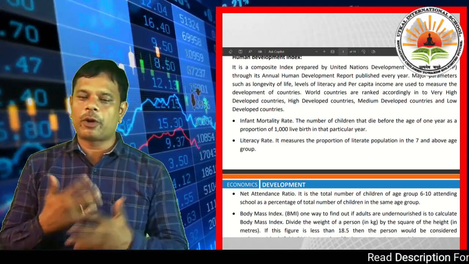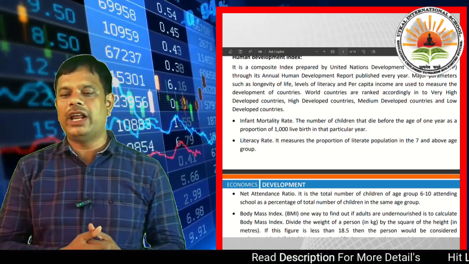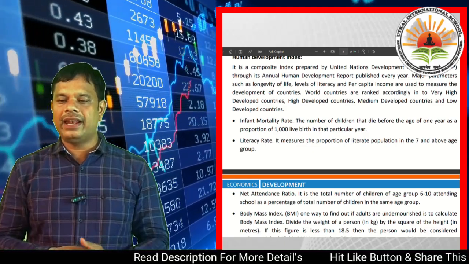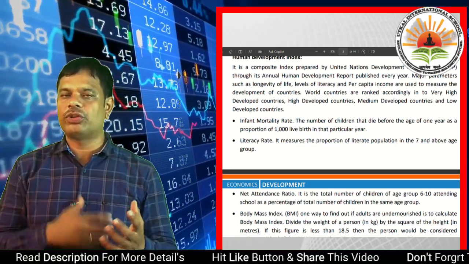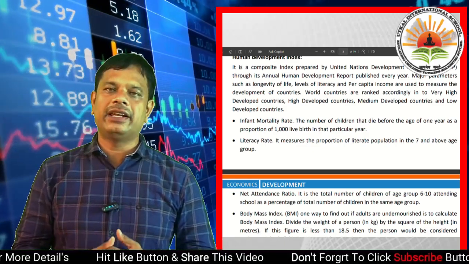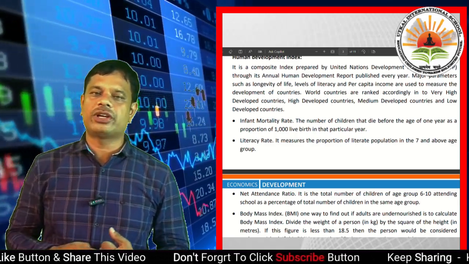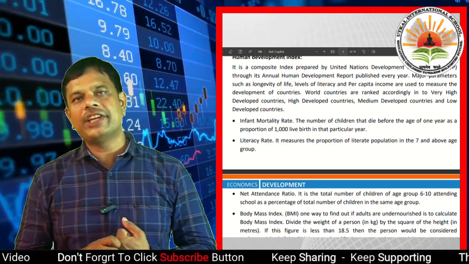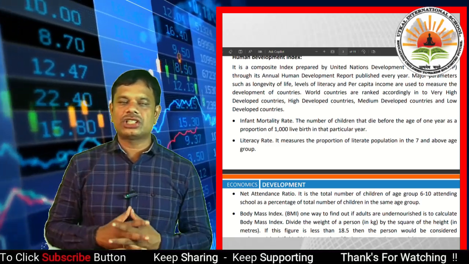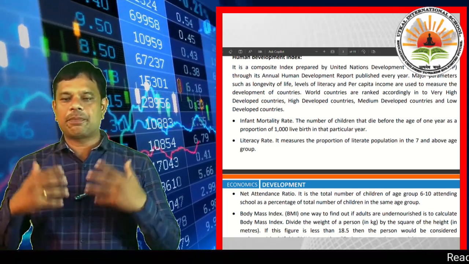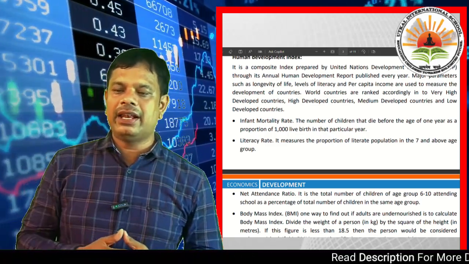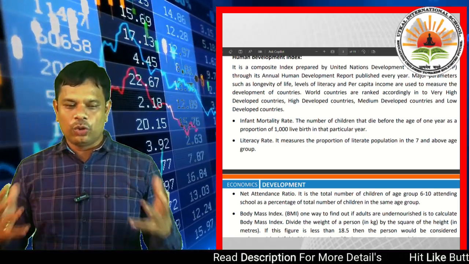Literacy rate measures the proportion of literate population in the 7 and above age group. Dear students, you will know the age of 7 is the entry level for education institutes. So how do we measure literacy rate? It measures the proportion of literate population in the 7 and above age group.